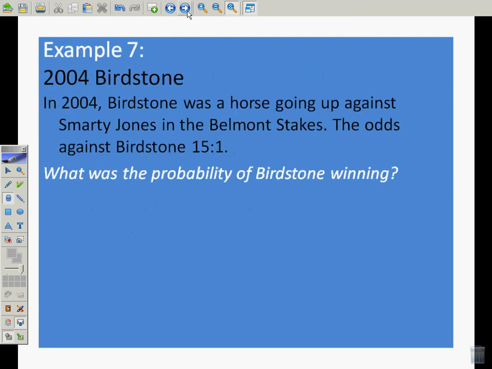All right, let's continue to look at odds and probability here. 2004 Birdstone. We already talked about Smarty Jones and how he was a Triple Crown hopeful. Birdstone was one of the horses racing against him in the Belmont Stakes, the final leg of the Triple Crown. So the odds against Birdstone were 15 to 1. What was the probability of Birdstone winning?